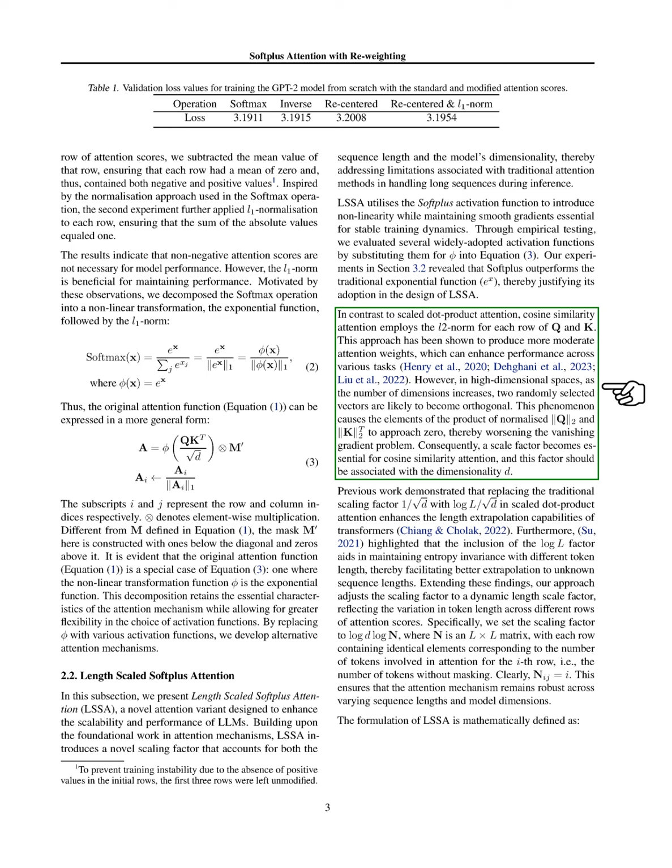This method tends to produce more balanced attention weights, which can improve performance across different tasks. However, in high-dimensional spaces, randomly chosen vectors often become orthogonal, leading to a vanishing gradient problem. Therefore, we need a scaling factor for cosine similarity attention that relates to the dimensionality. Previous research showed that changing the traditional scaling factor to a logarithmic function improves the ability of transformers to handle longer sequences.